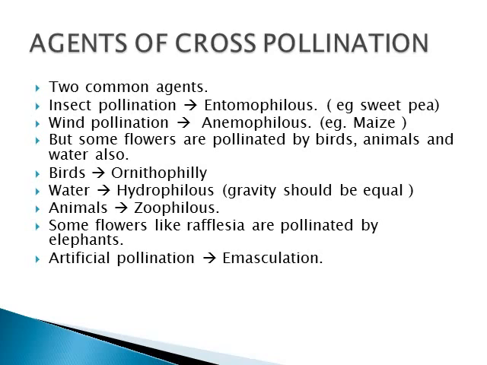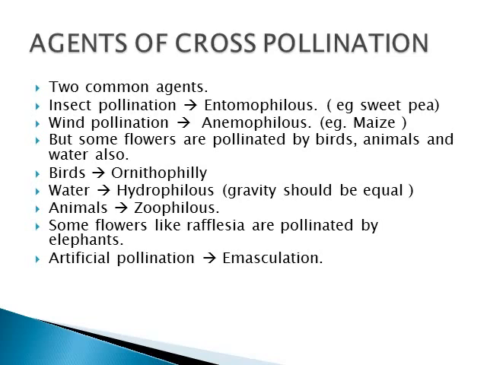Insect pollination. The pollination which is carried out by the insect is called entomophilous. Entomon means insect, philous means affinity. So the pollination which is carried out by the insect is called entomophilous. Example is sweet pea. And the pollination which is carried out by the wind is called anemophilous. Anemo means wind and philous means affinity as usual. And the example is maize.